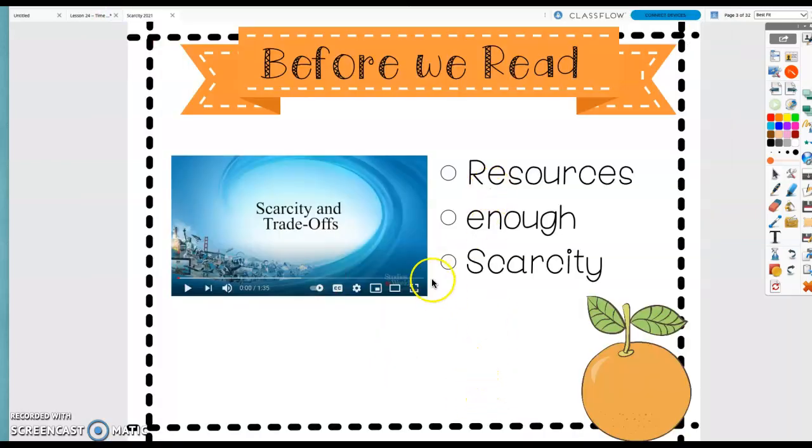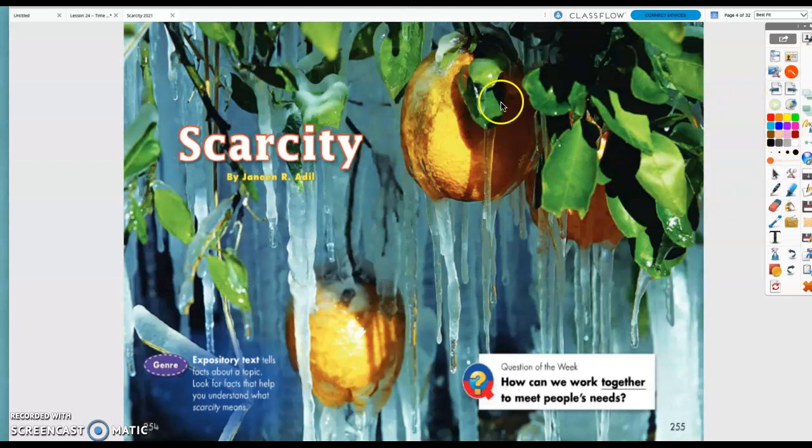Okay, so that's scarcity and trade-off. So trade-off is whenever you make a choice to do something else. Scarcity. So, in your book, we are on page 254 and 255. So, go ahead and turn to the right page. This text is an expository text. It tells facts about a topic, so look for facts that help you understand what scarcity means.